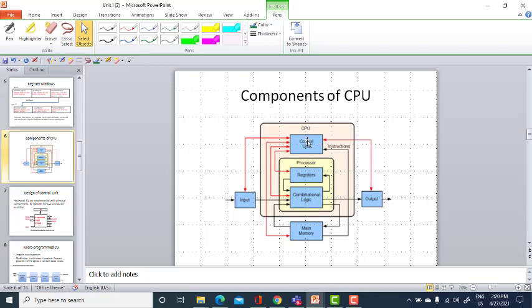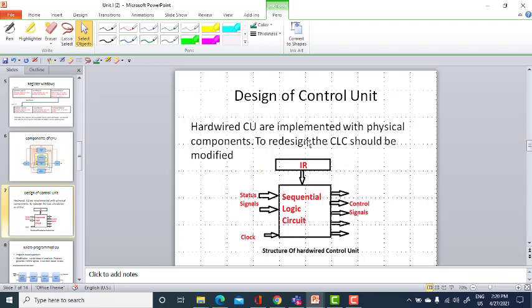This control unit will be classified into two types, that is hardwired control and microprogrammed control. You would have read this in computer architecture. I am not going into much detail about hardwired and microprogrammed control; I am just giving a glimpse of it. Design of a control unit can be done using hardwired as well as microprogrammed control.